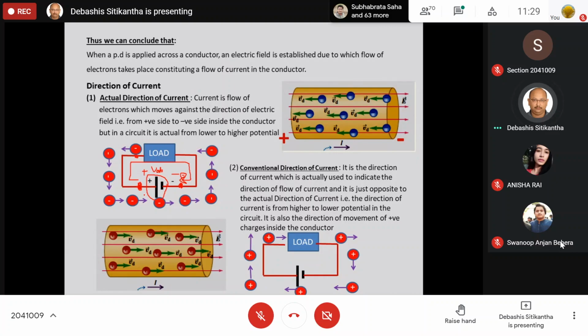Yes or no? Because the electrons are starting from the negative terminal of the EMF source and moving against the electric field. That means they move from the negative side of the battery to the positive side of the battery. In other words, the current is actually flowing from a lower potential to a higher potential. Now this is ridiculous. Why?